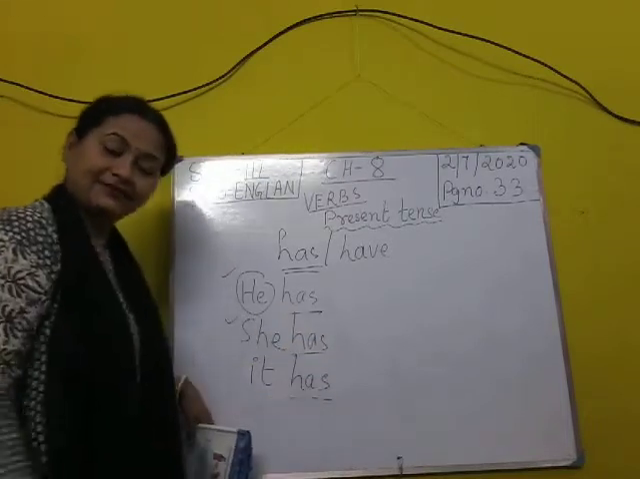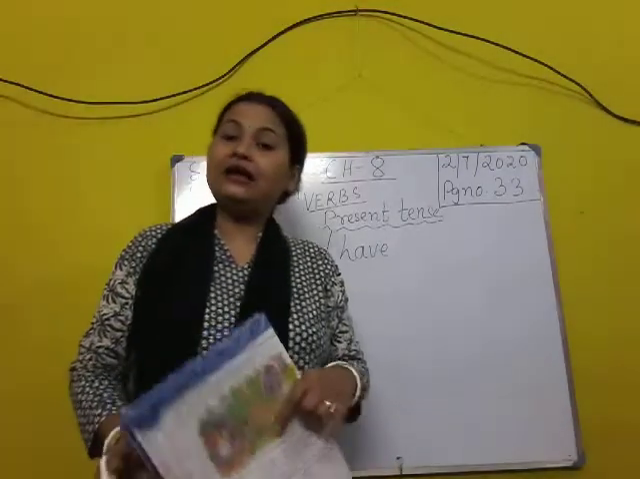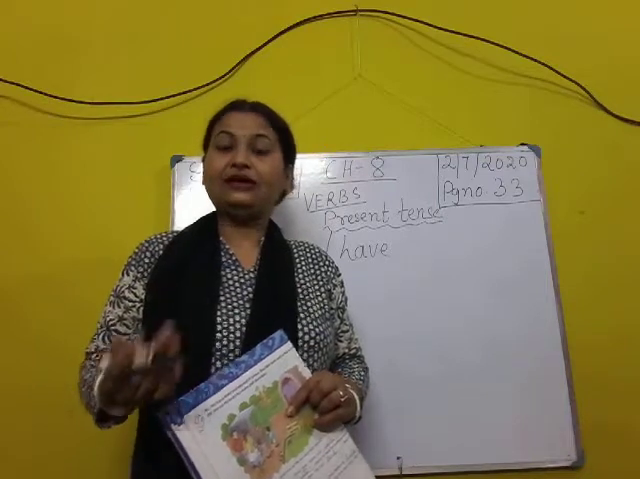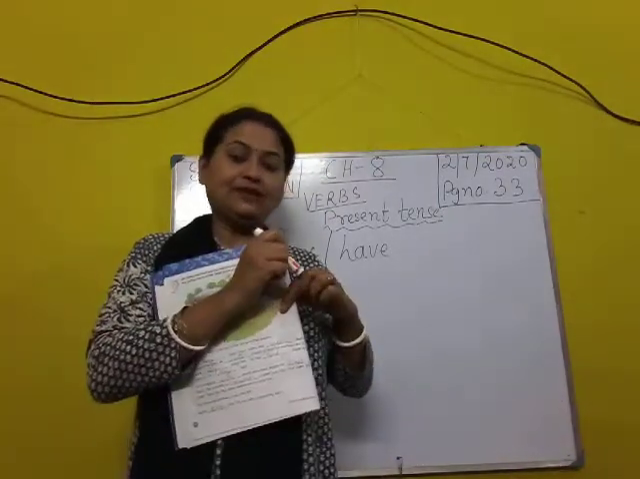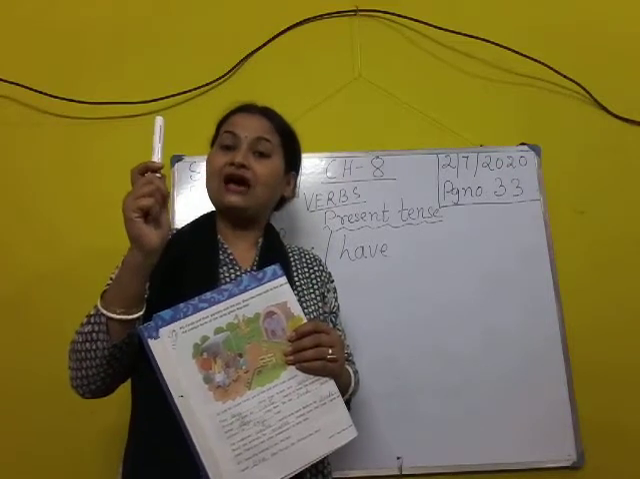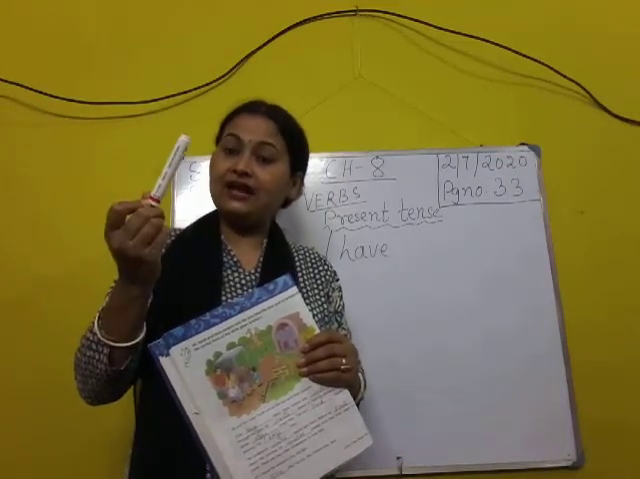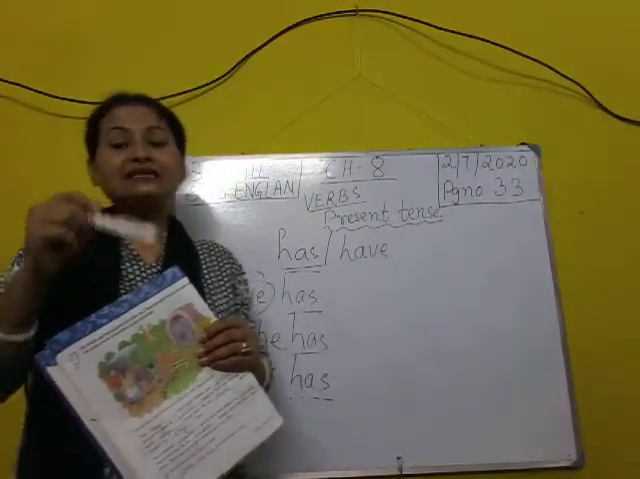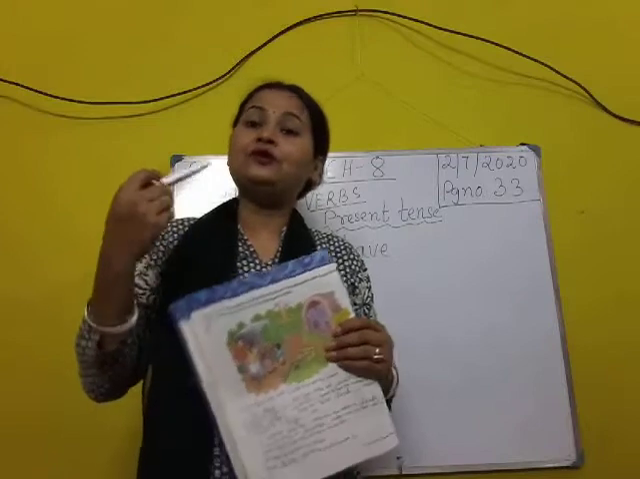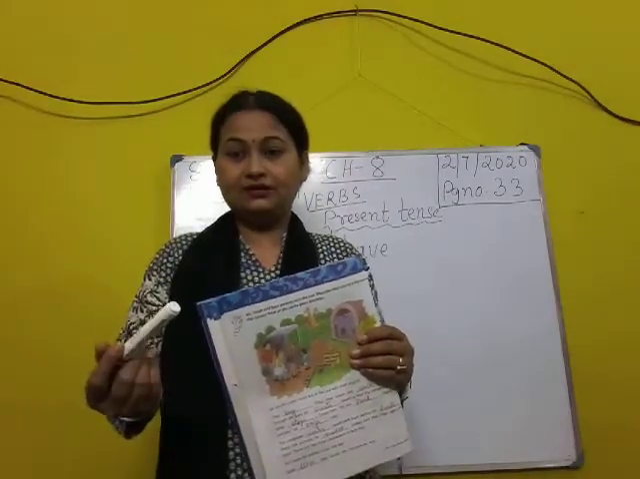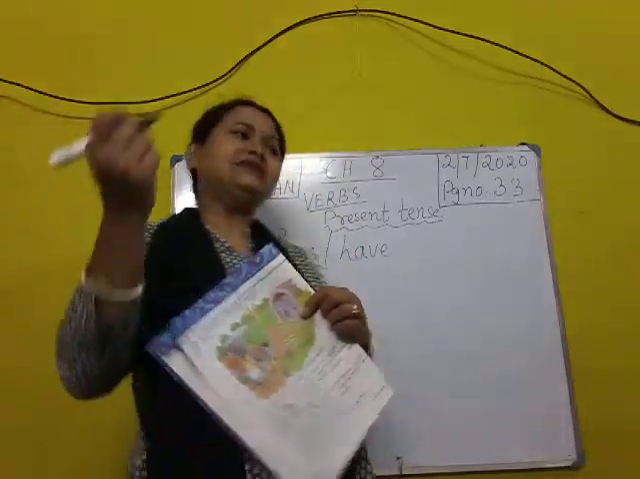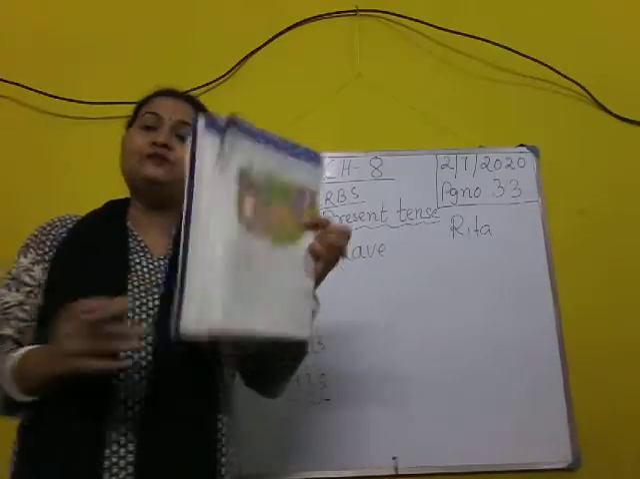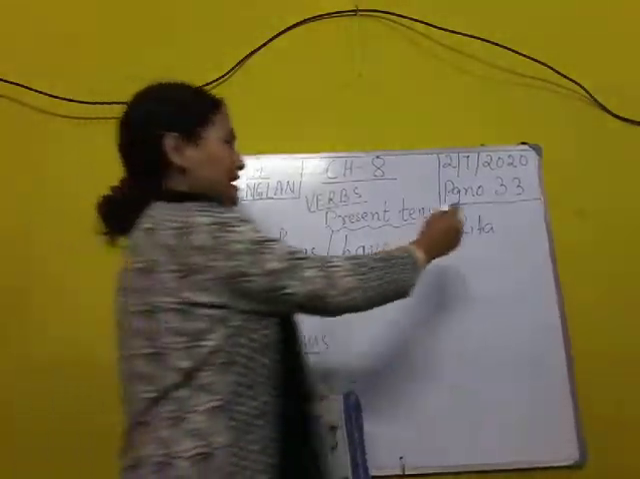One more use of has and have is possession. Suppose this is my pen. I am the owner of this pen. I'll say I have a pen. So have here is also used as possessive when I show the possession of something. Suppose a girl's name is Rita. Rita is having one book. So I'll say Rita has a book.